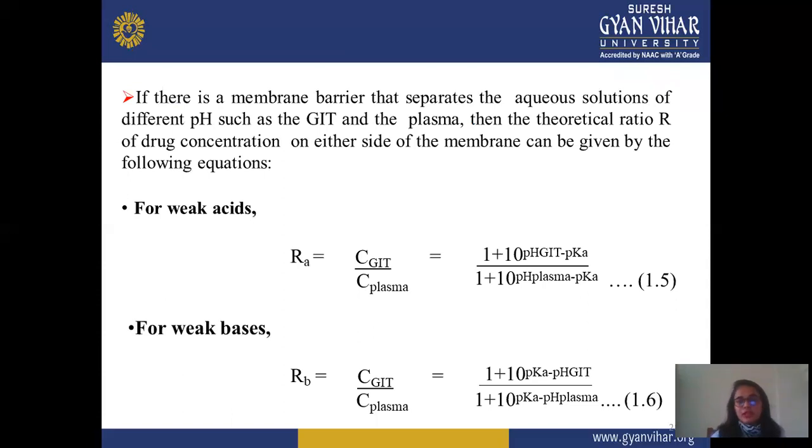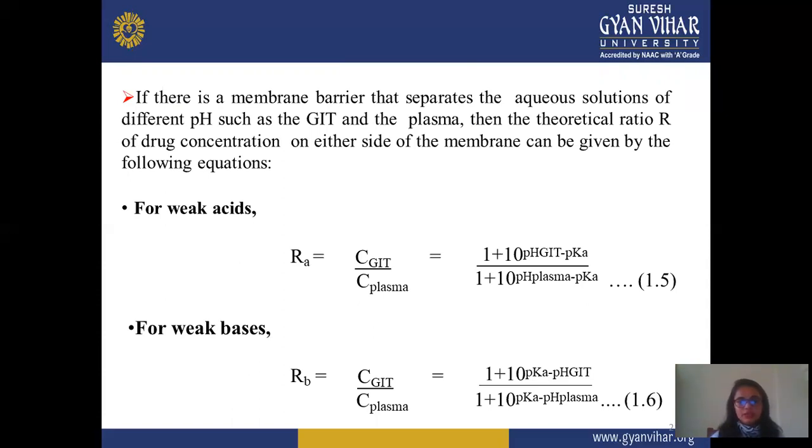If there is a membrane barrier that separates aqueous solutions of different pH, GIT and plasma, then the theoretical ratio R of the drug concentration on either side of the membrane can be given by the following equation. For weak acid, R equals C GIT divided by C plasma, which is equivalent to 1 plus 10 to the power (pH GIT minus pKa) divided by 1 plus 10 to the power (pH plasma minus pKa). For weak base, just the opposite.